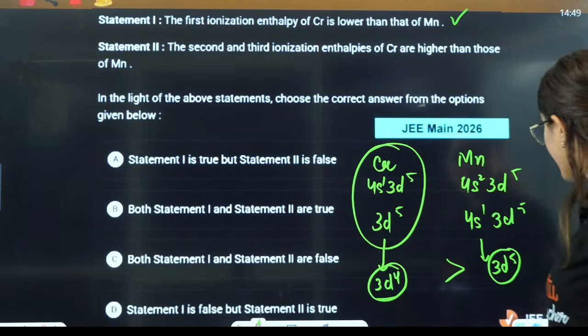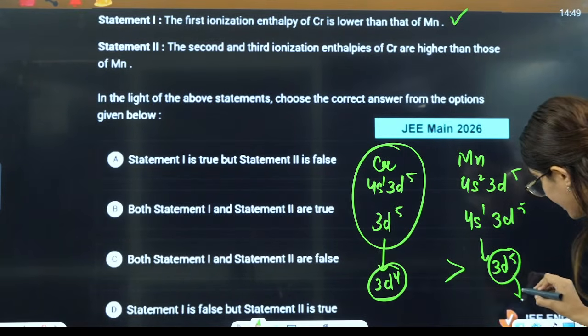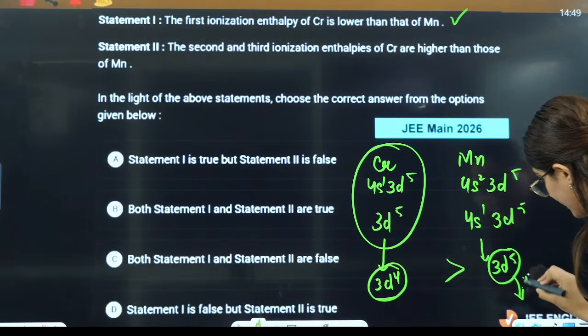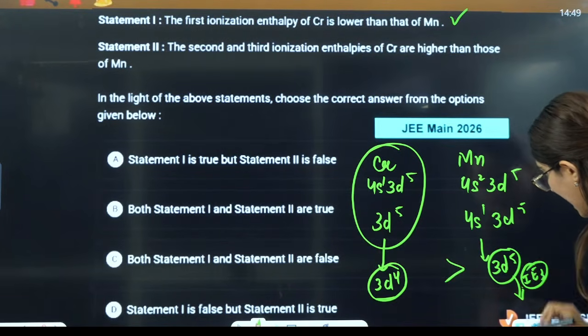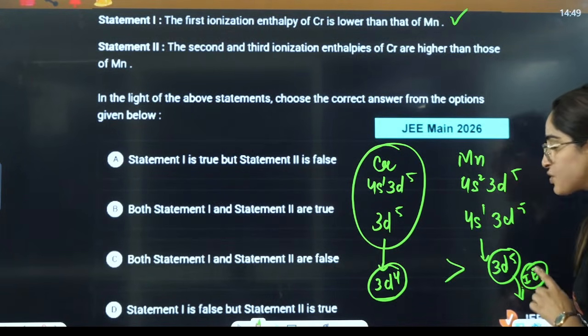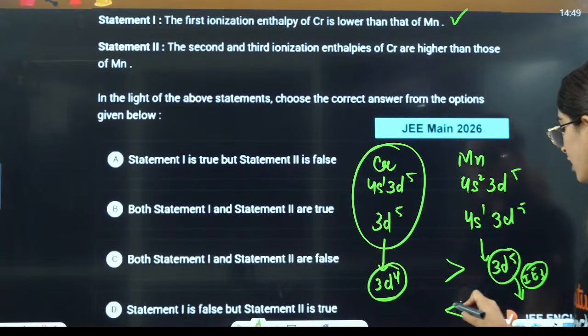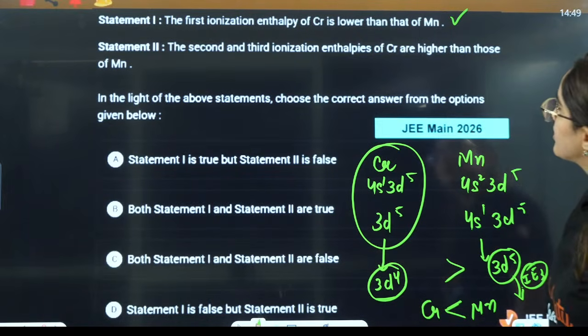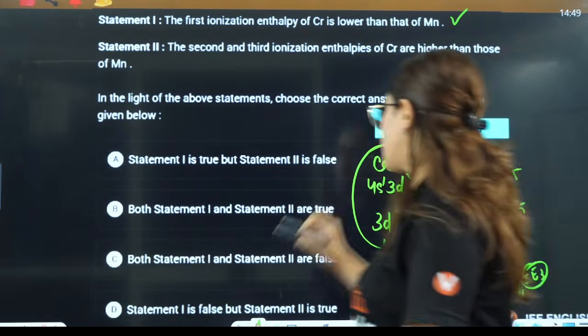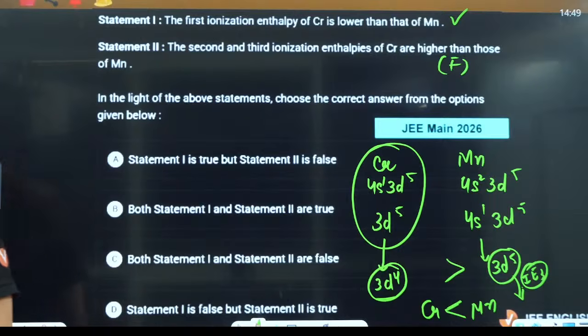Third, if you take out the third ionization enthalpy, IE3, from here, it is very tough. So the third ionization energy of manganese will be higher as compared to chromium. So this statement will become false. So you can say statement 1 is true and statement 2 is false, right?